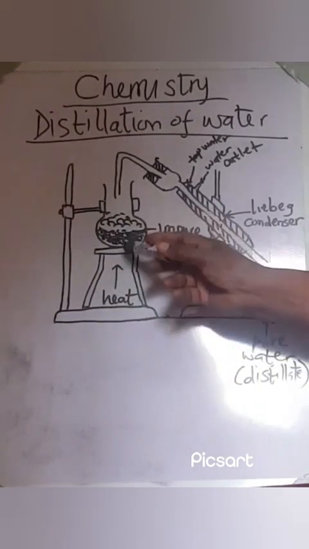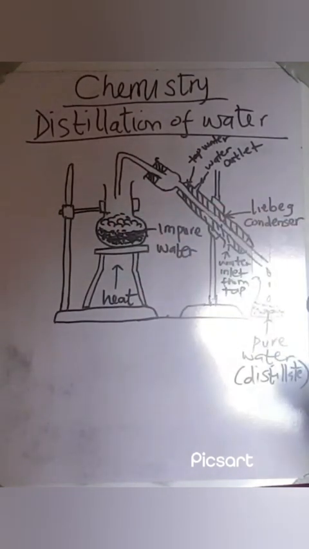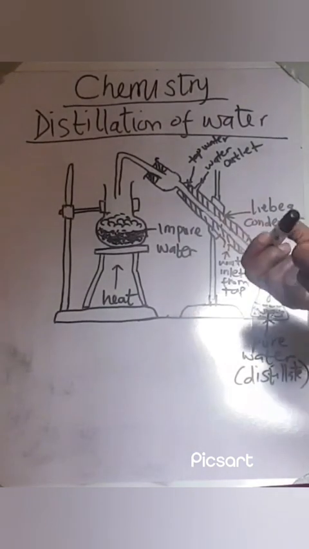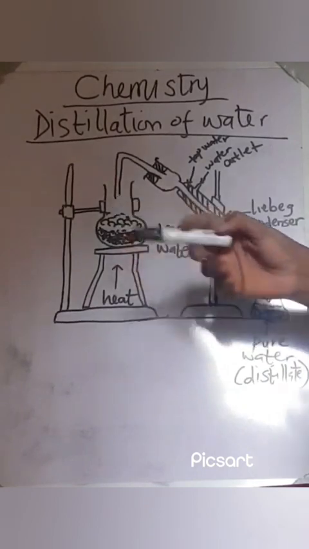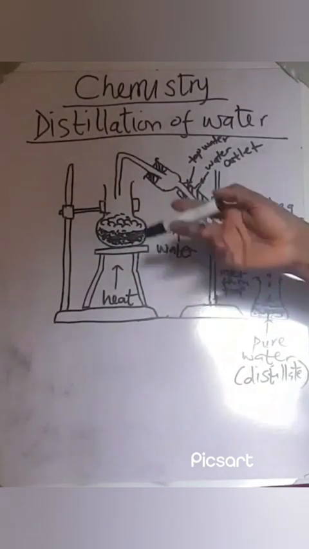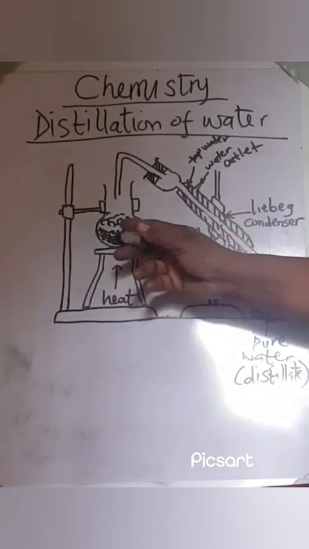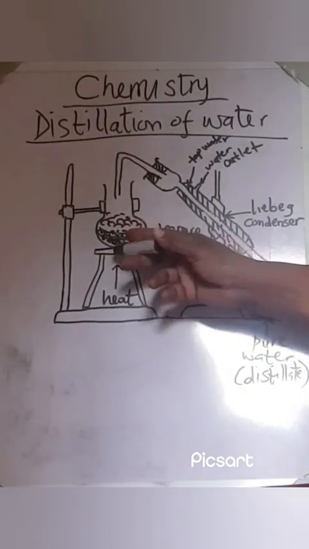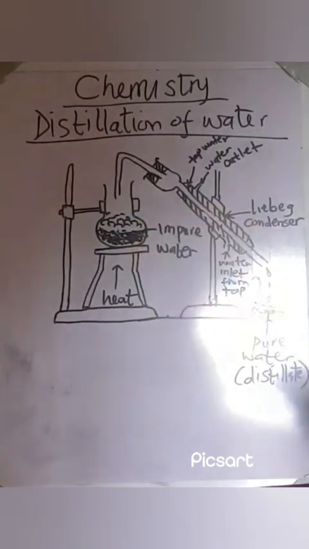It heats the flask which contains the impure water. Like I told you, it is used to recover the solvent from a solution. So this is the impure water, and we want to recover the pure water from this solution. When the solution gets heated up, look at the vapor. The vapor is formed.